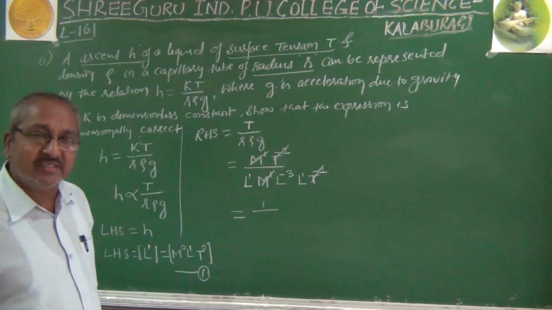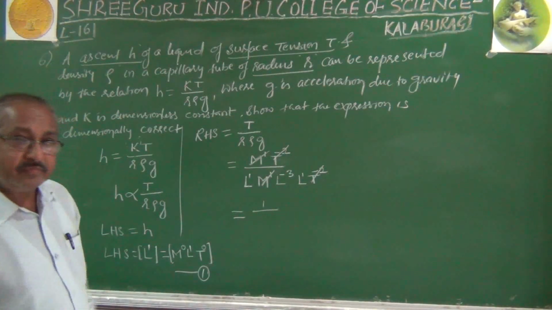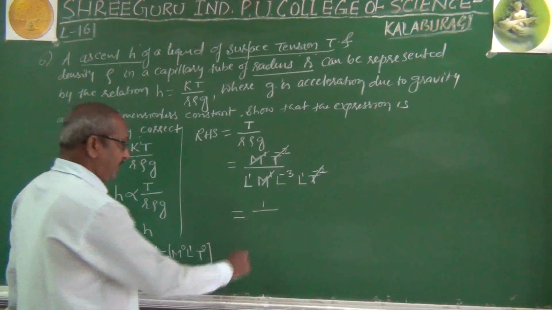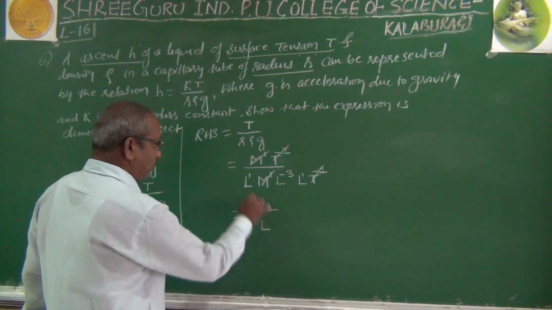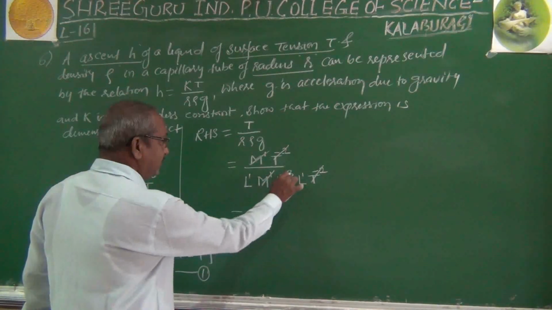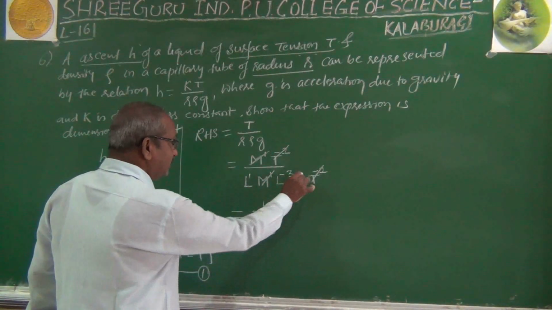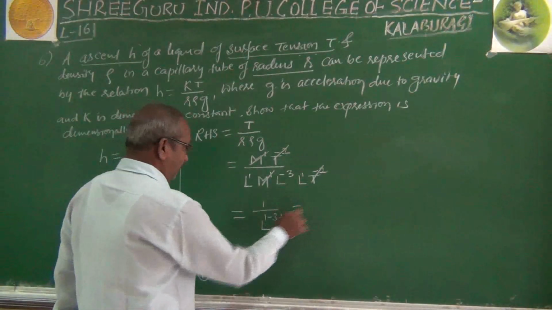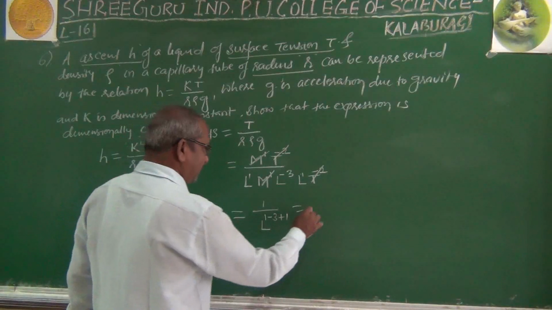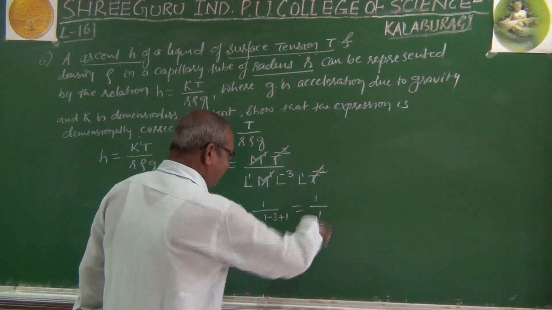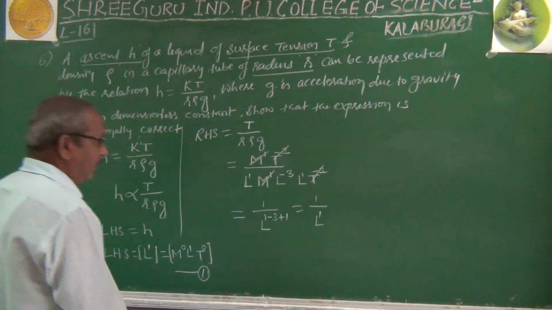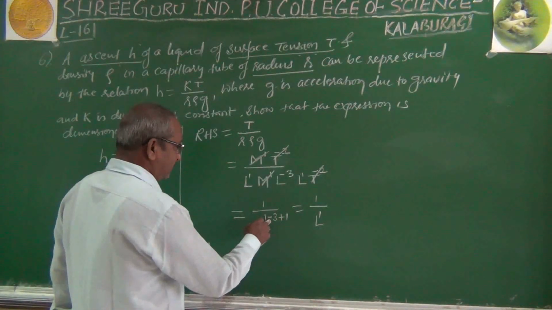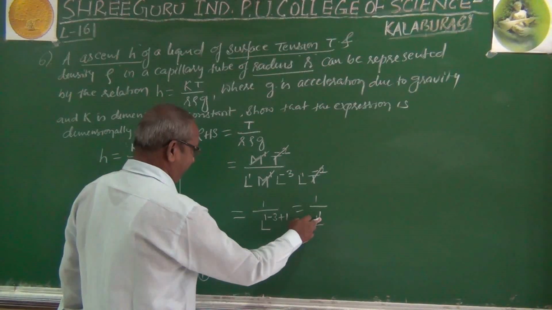All three have the same base and the indices can be added. So here you will get L raised to 1 minus 3 plus 1. This 1 plus 1 is 2, minus 3 means minus 1.